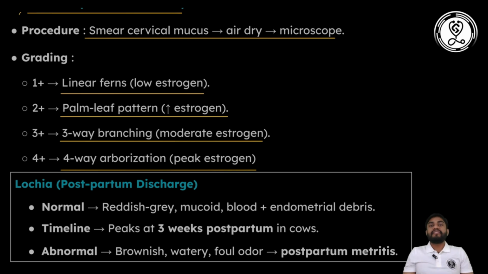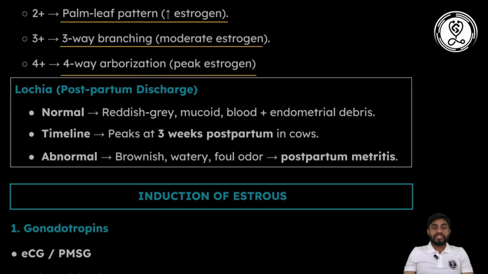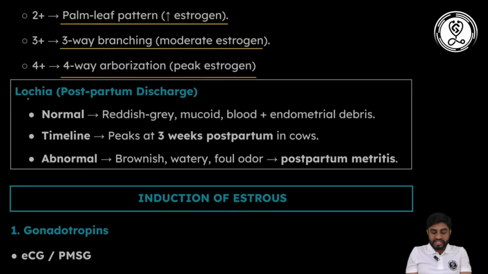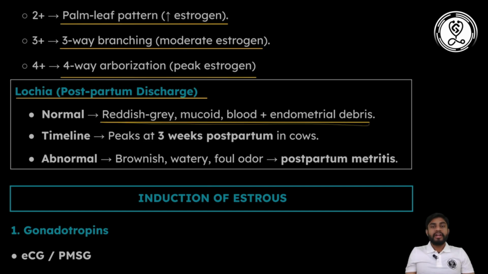Okay, so these are different tests which we can use for the detection of estrus. Another important discharge that is seen in the animals is the lochia, known as the postpartum discharge. In normal condition, it will be reddish gray, mucoid, and contains blood and endometrial glands. It occurs around 3 weeks postpartum in the cow. And if metritis occurs, this discharge will be somewhat watery, brownish, and contain a foul odor.